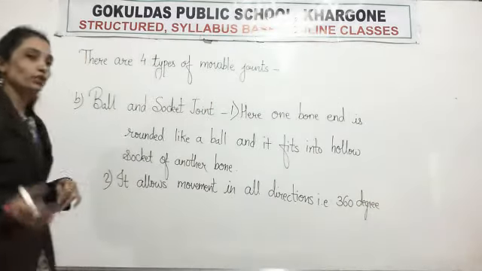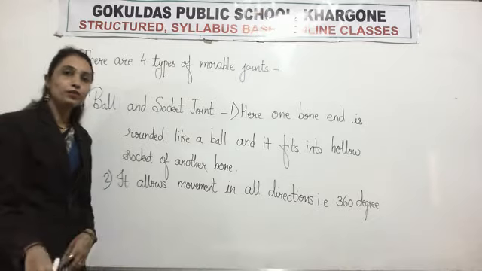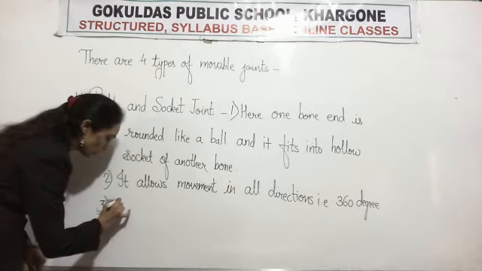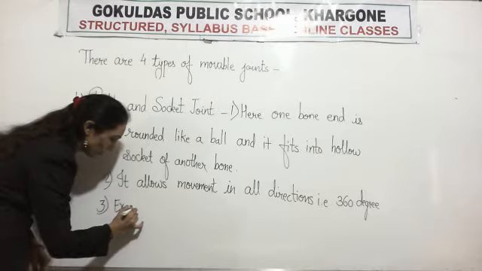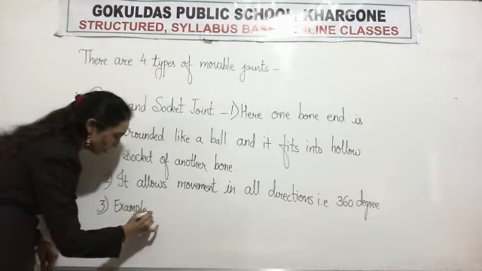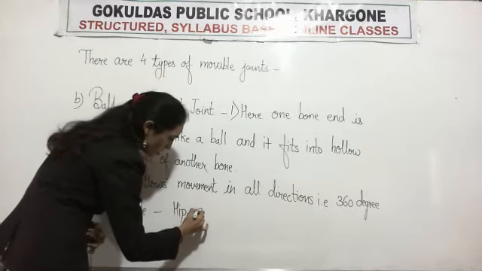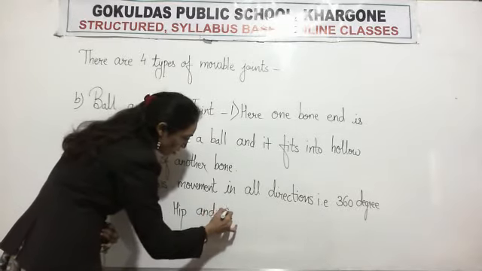For example, your shoulder joint and your hip joint. Example of ball and socket joint is shoulder joint and hip joint.